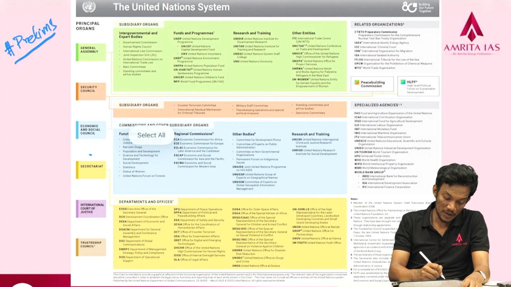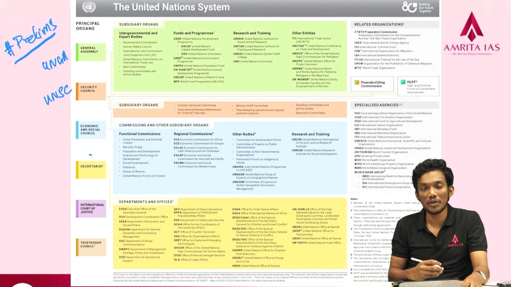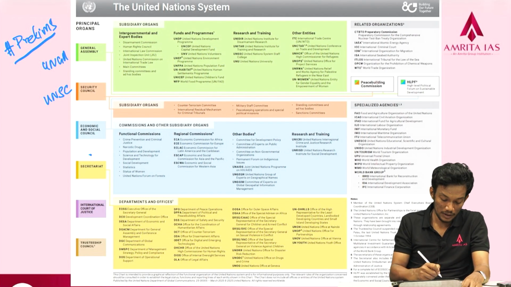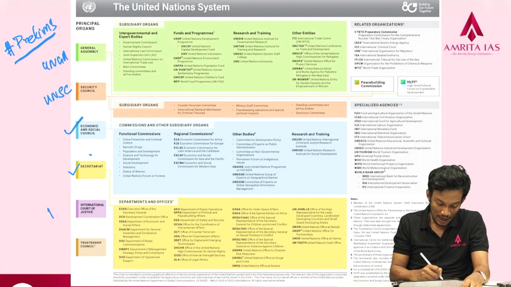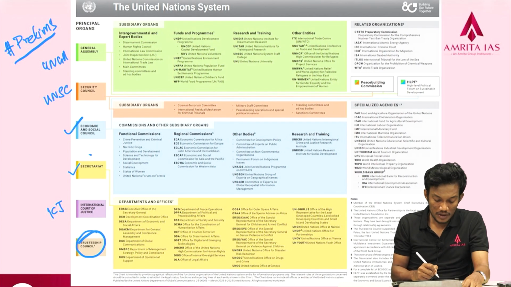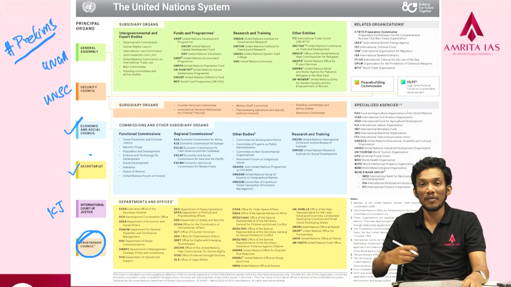So the principal organs: the first one is the UN General Assembly, the UNGA. Then there is the United Nations Security Council, the UNSC. The United Nations Economic and Social Council, which is often called ECOSOC. Then there is the United Nations Secretariat, just like any government has a secretariat. Then there is the ICJ, International Court of Justice, and then there is the Trusteeship Council, which is responsible for the trusteeship of countries which are in a transition towards democracy, in a transition after a government has fallen, etc.